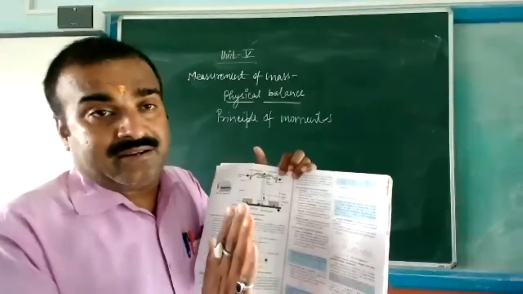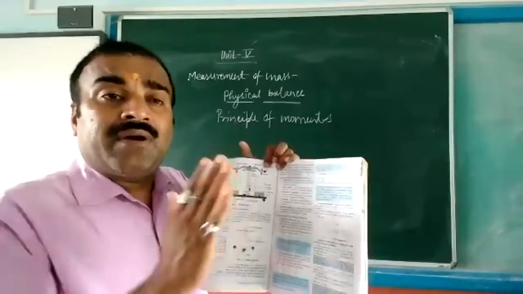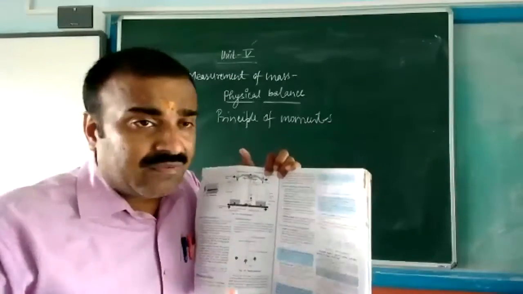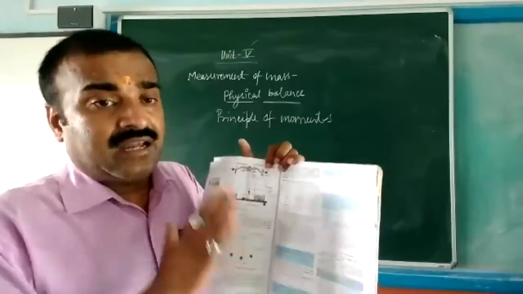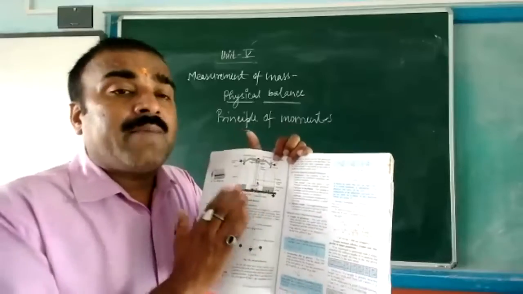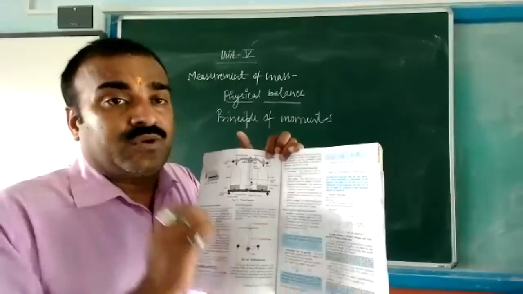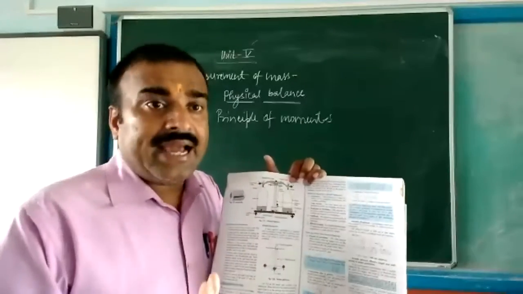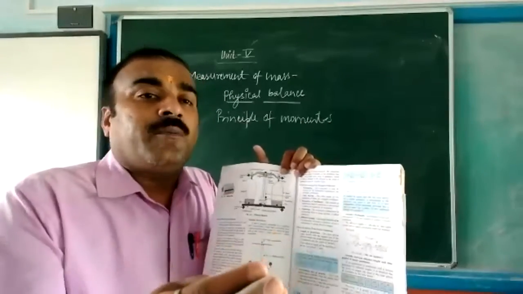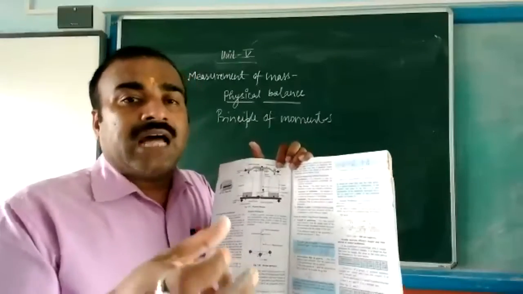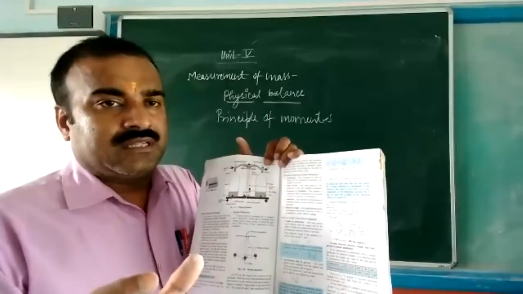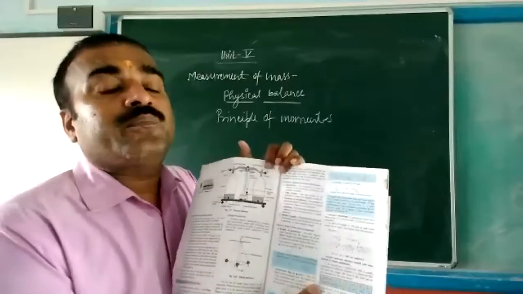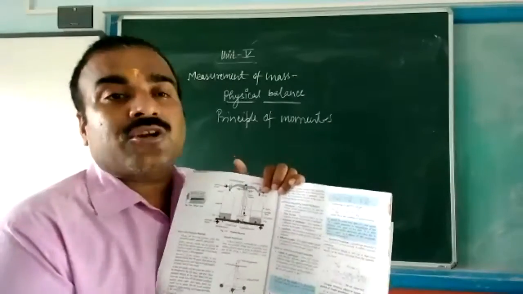Keep this in mind: in our daily life, whatever balance you get will not give an error-free result. But because this is a laboratory physical balance, it will give the accurate result without any error. Clear? Especially in gold shops and garment shops nowadays, they are using an electronic digital balance.